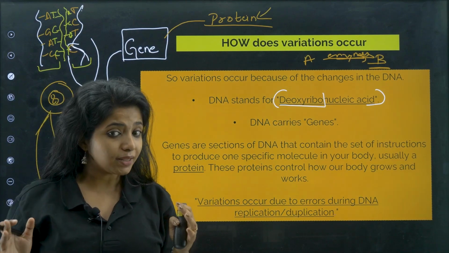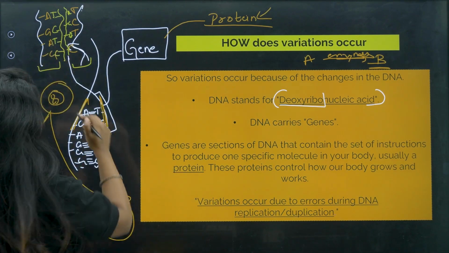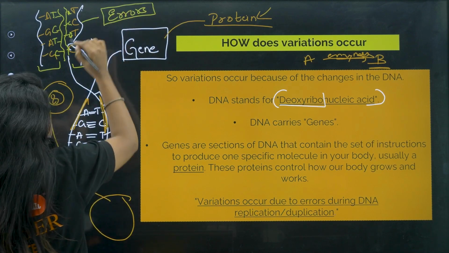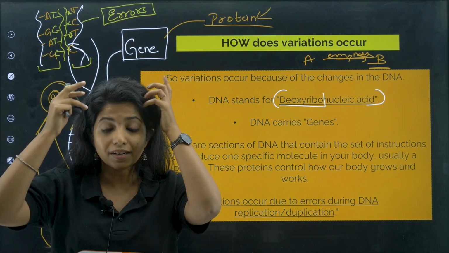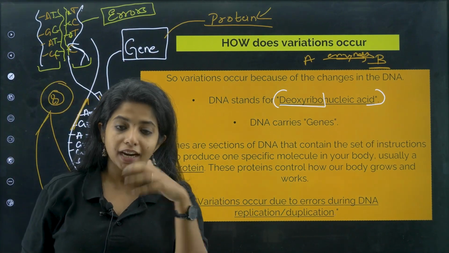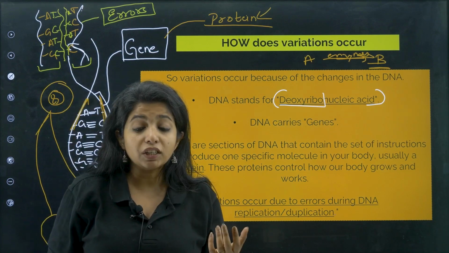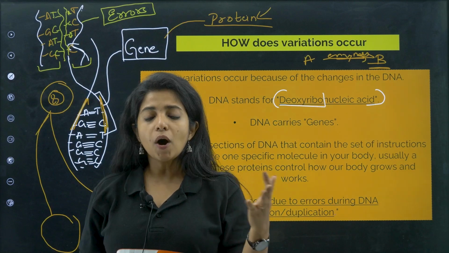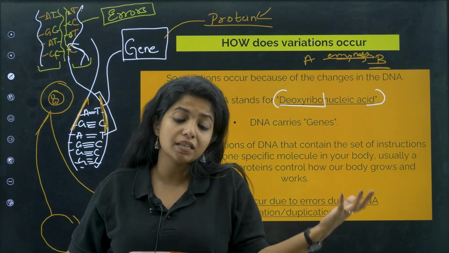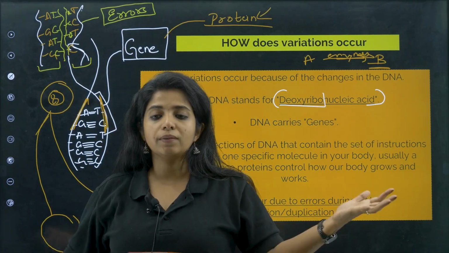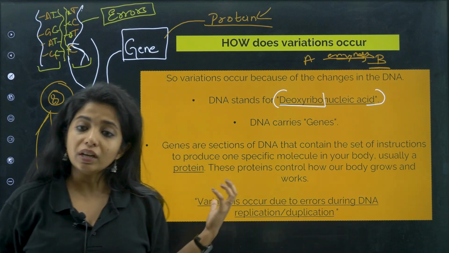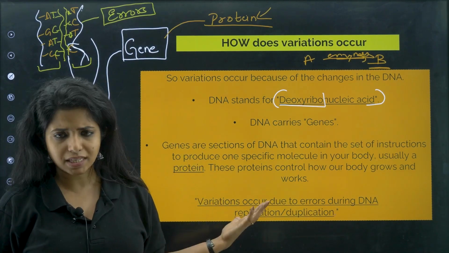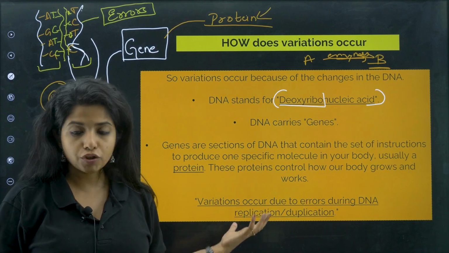During this copying, there are so many chances that errors could be made. These errors can be good and bad as well. If it is bad, you get diseases like cancer and many other genetic diseases. Or else, if it is good, it helps us sustain in unfavorable situations. So, variations occur because of what? Errors during DNA replication, or something else. There are so many reasons for variations to occur.